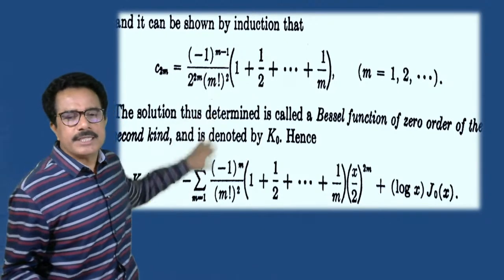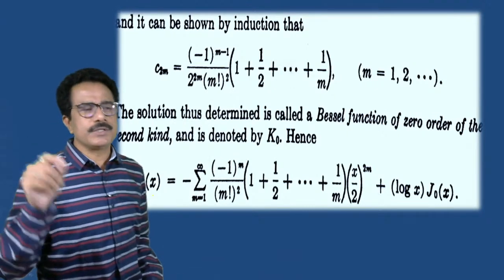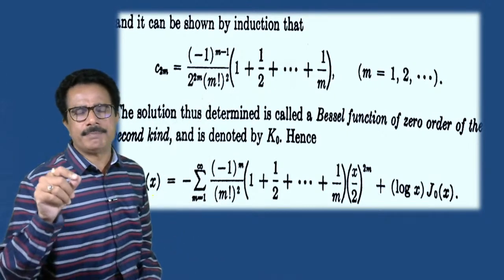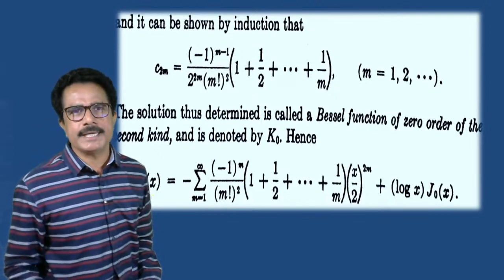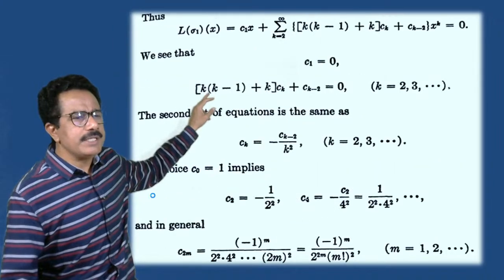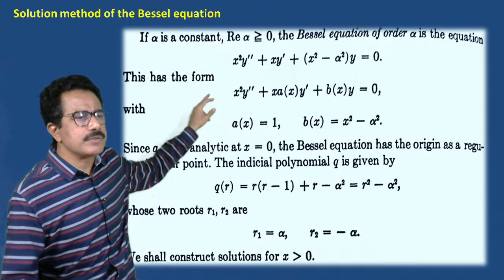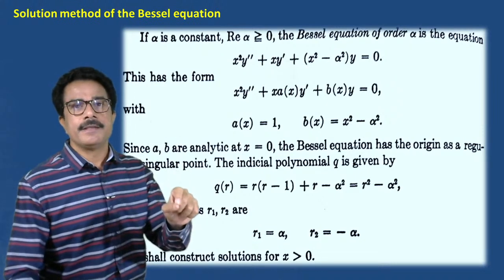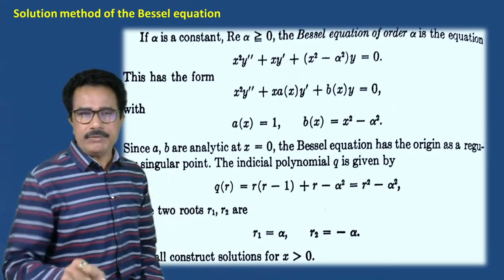Write this down well. See this students, you write down carefully each and every step with perfect understanding. You write down each and every step of this solution of Bessel equation carefully, each and every step.